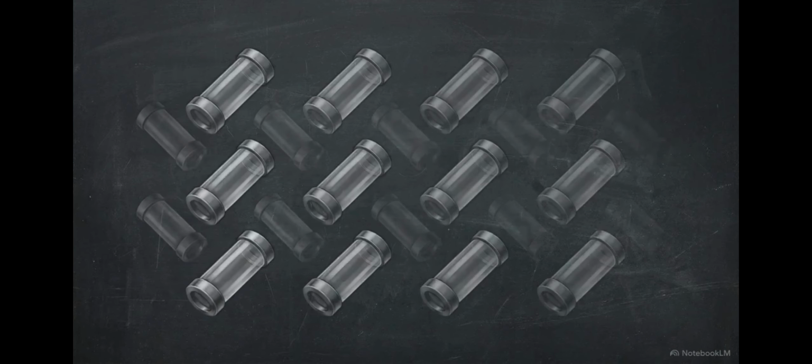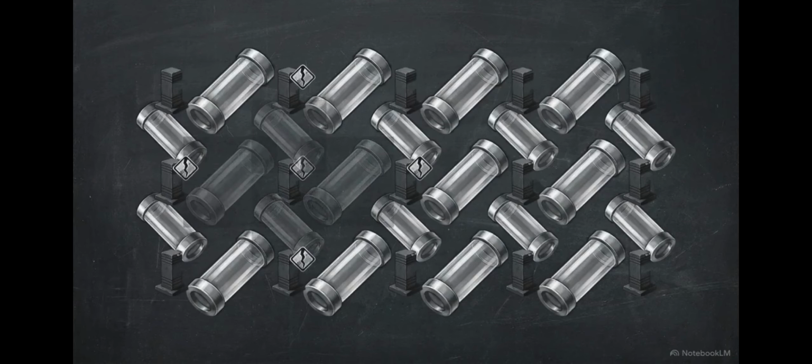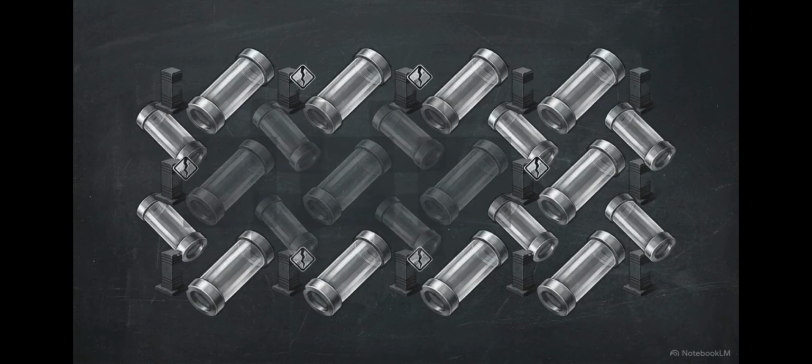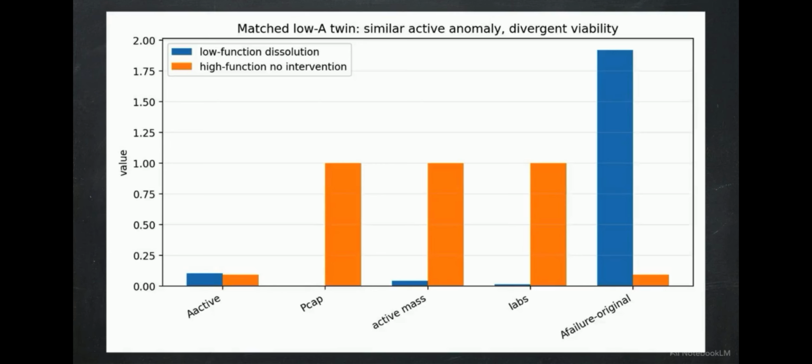To test the limits of this metric, researchers built a rigorously controlled, mass-conserving graph dynamical simulation. Local anomalies spread through adjacent nodes, while interventions like local repair and dissolution dictate the network structure. This chart captures the simulation's most puzzling output.